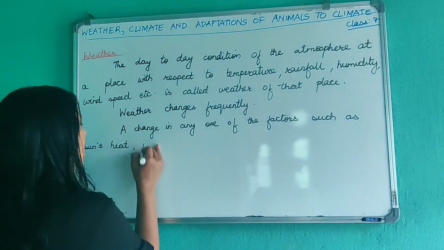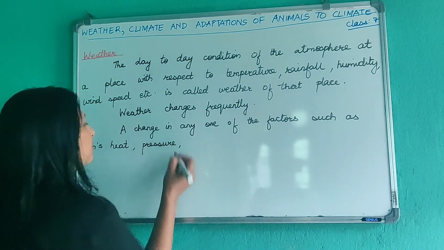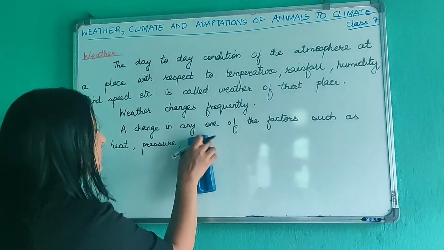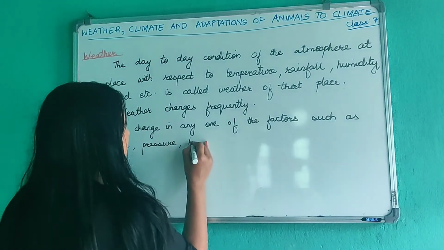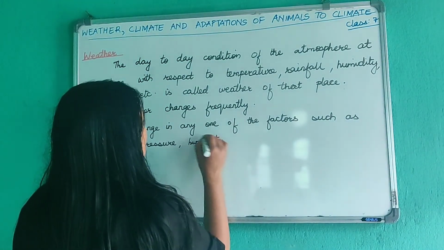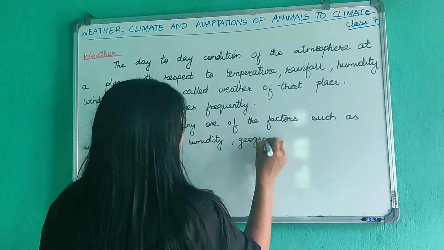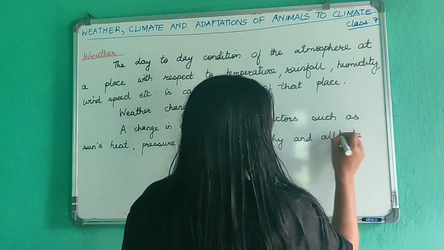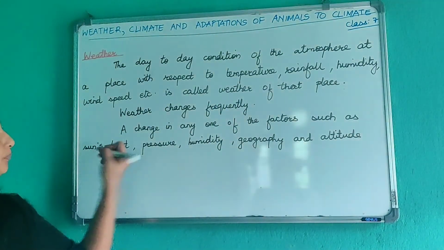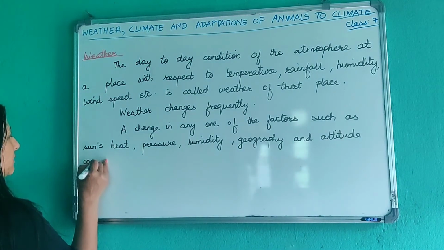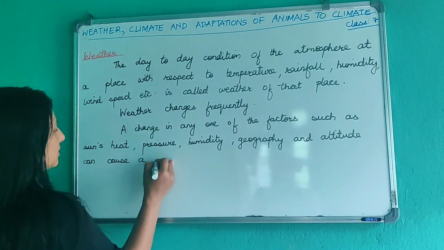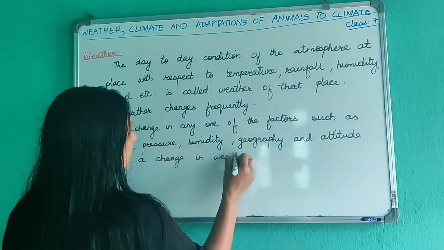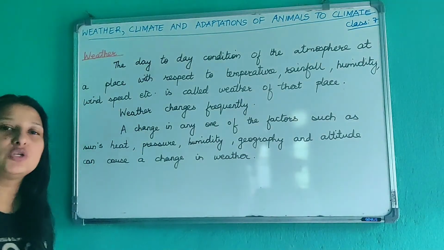So sun's heat, or there will be change in pressure, wind को pressure मा change आयो भने, or if there is a change in humidity, in geography, or the altitude, and altitude भनेको height, altitude can cause a change in weather. So if there is a change in any one of these factors, then the weather will change.